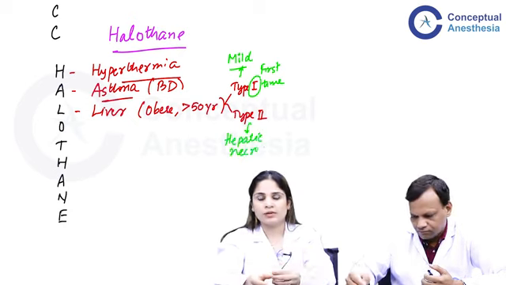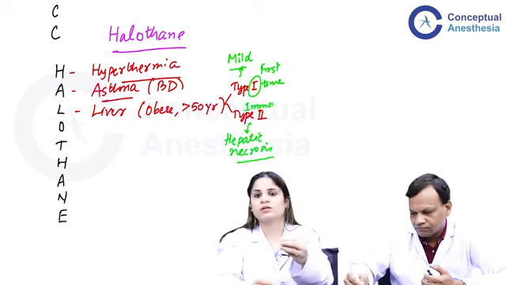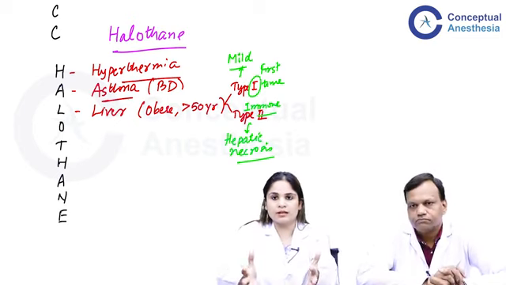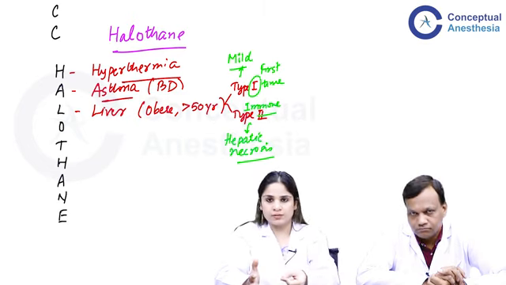So, what is that immune reaction? When halothane is broken down, there is a release of some oxygen free radicals. Those oxygen free radicals will go to the liver and change some proteins of the liver.